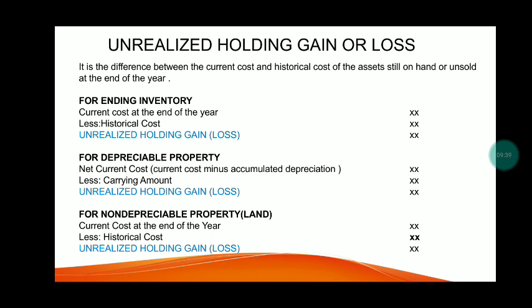For depreciable property, it is the net current cost, or the current cost minus accumulated depreciation, less the carrying amount. For non-depreciable property, which is land, it is the current cost at the end of the year less historical cost. We have unrealized holding gain or loss.